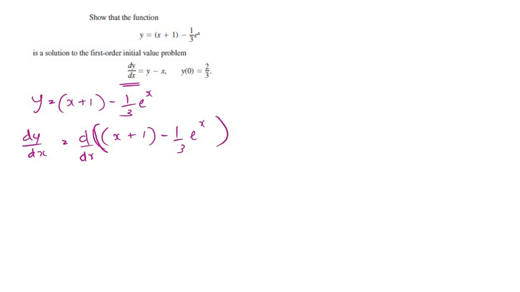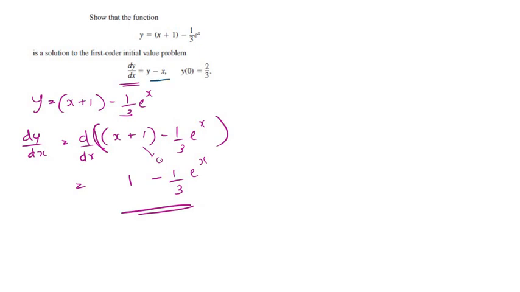If you look at the derivative of this, we know the derivative of x is equal to 1, the derivative of 1 is 0, and the derivative of minus 1 over 3 e to the power x is minus 1 over 3 e to the power x, because the derivative of e to the power x is e to the power x. So on the left hand side, we have found that this is equal to 1 minus 1 over 3 e to the power x. So let's look at the right hand side now.